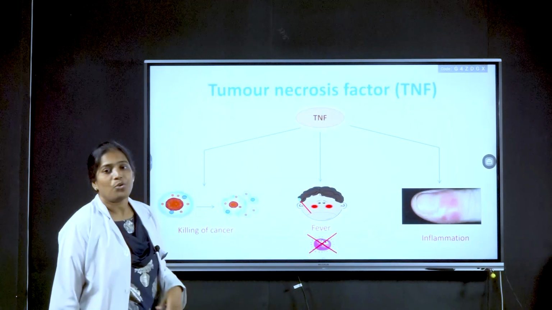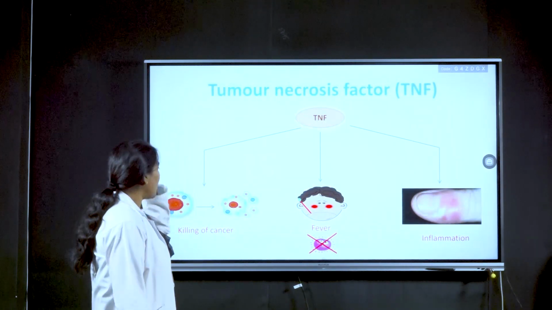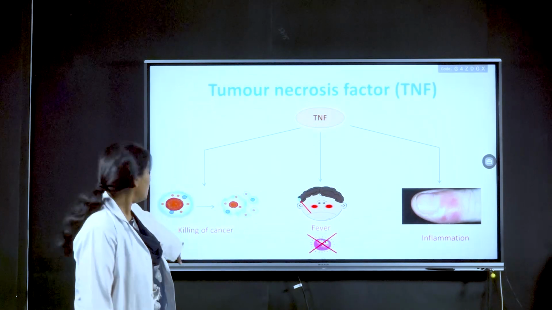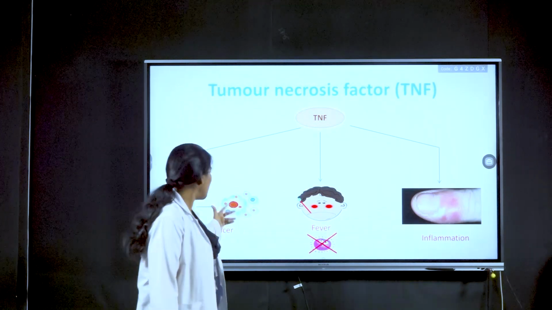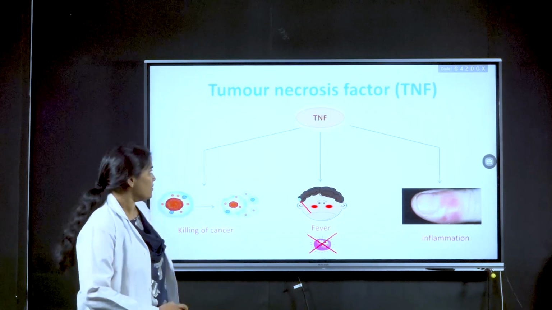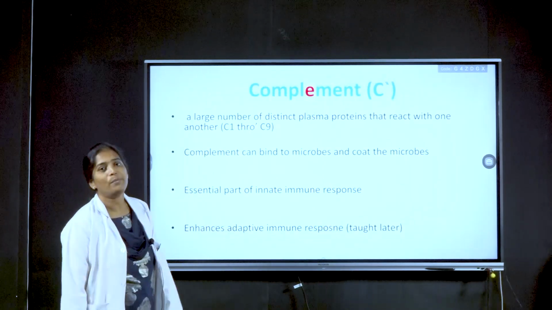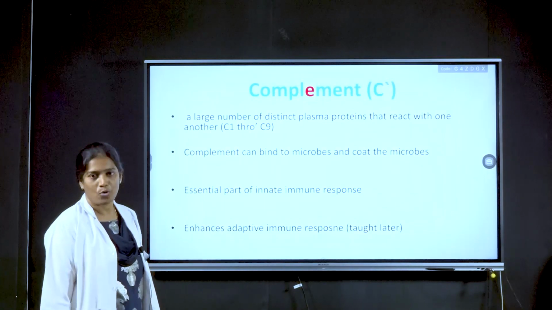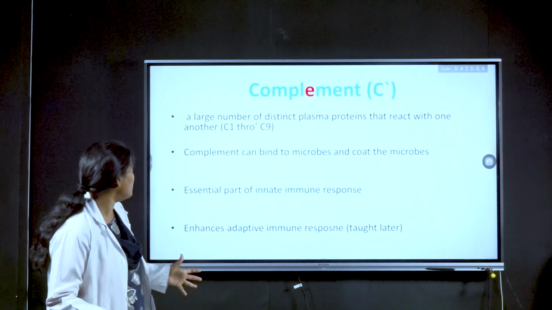Next, coming to tumor necrosis factor. Tumor necrosis factor has an effect in killing bacteria, initiating the killing of cancer cells, fever, and inflammatory reactions. Now coming to complement proteins, a set of about 30 proteins.